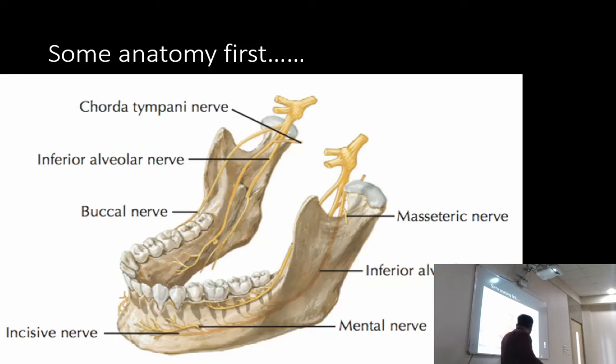Outside the mental foramen we see the mental nerve that is coming out. It is going to supply the labial mucoperiosteum anterior to the mental foramen and the lip region. At the point where the mental foramen is present, our inferior alveolar nerve divides into two branches. The one that comes out of the mental foramen is the mental nerve, and the one that continues inside is the incisive nerve.